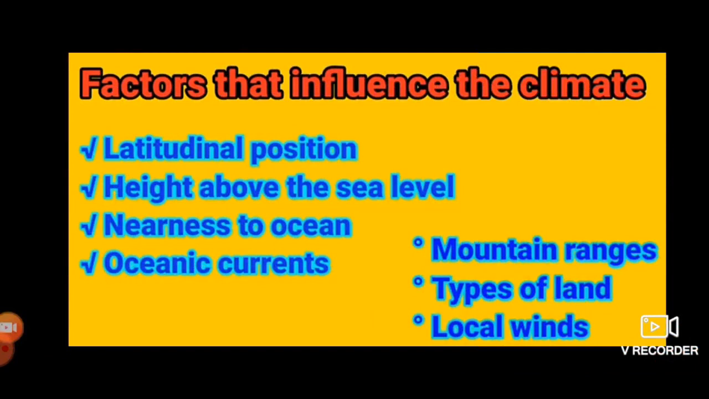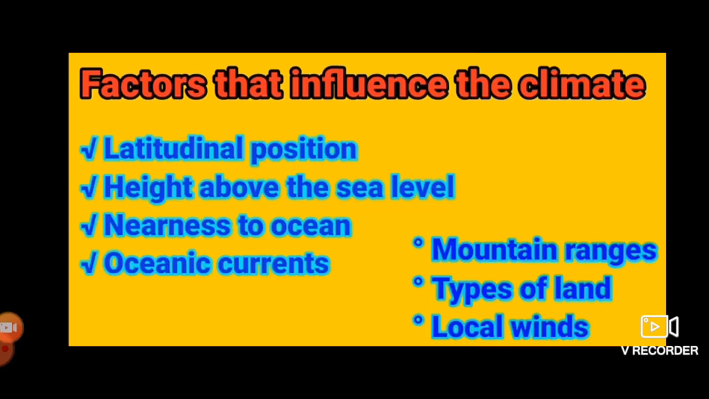Okay, so the factors that influence the climate are latitudinal position, means we have studied what are latitudes, yes or no? 0 degree horizontal lines. Yes, so at 0 degree equator it is hot climate. As we go up in the northern hemisphere, and in the same way as we go down, latitudinal difference, we can experience temperature difference. Yes or no? So the first factor which influences the climate is latitudinal position.